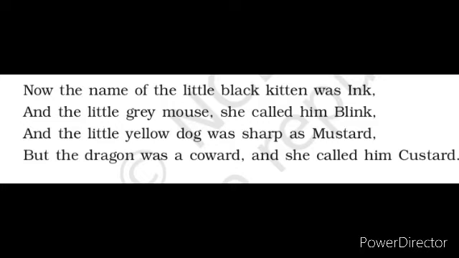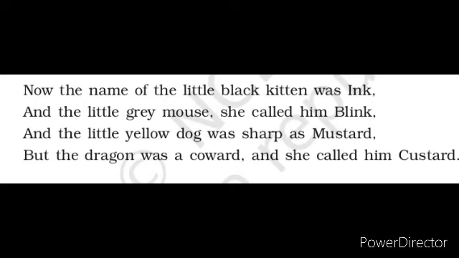In a simile we can see the word as or like, that is the comparison. The dog was compared to mustard. So she called him Mustard. Mustard here means the yellow flower. But the dragon was a coward and she called him Custard. That is alliteration. In coward the initial consonant sound is C, and here again in custard, C is the initial consonant sound.